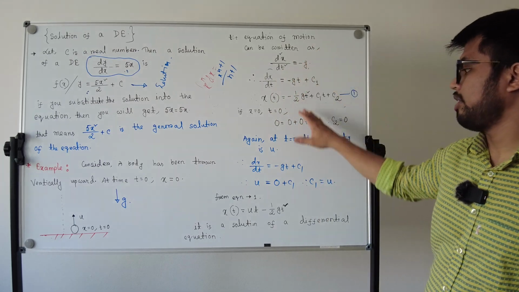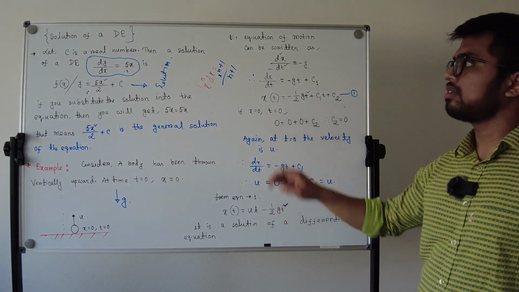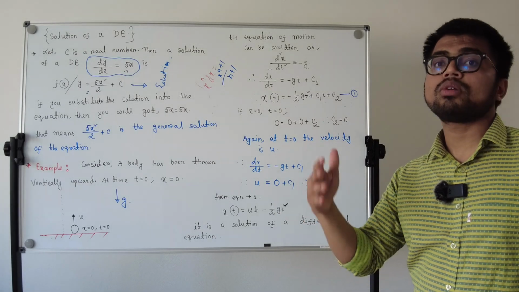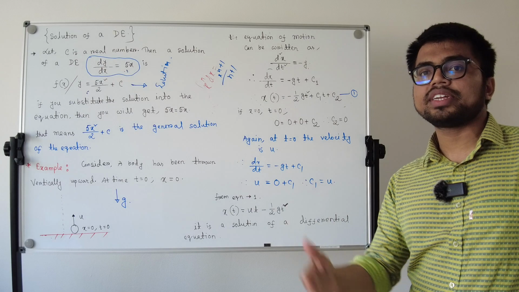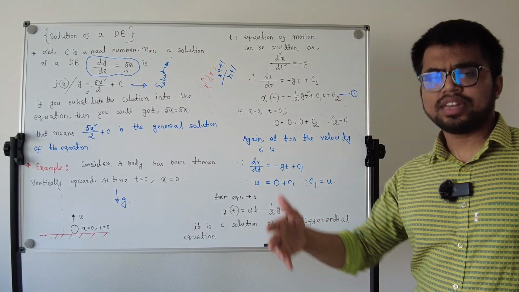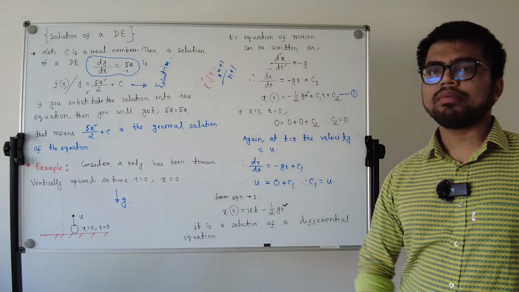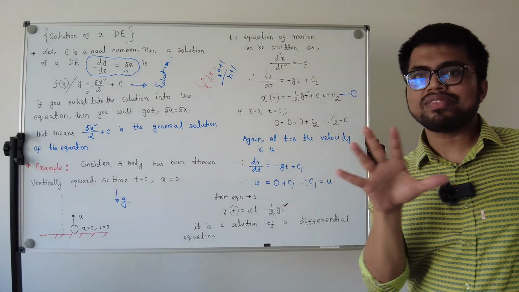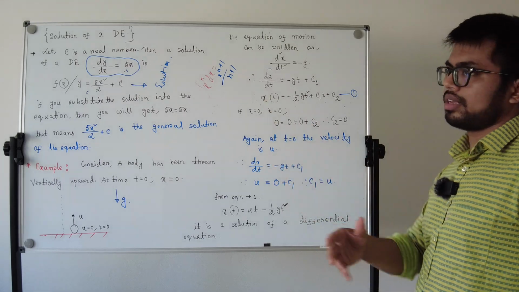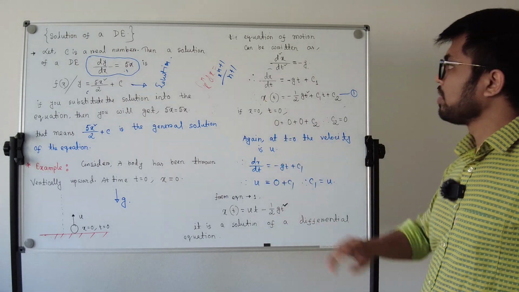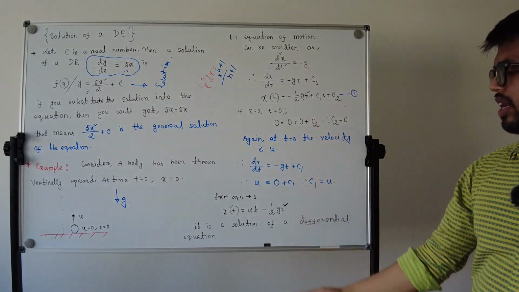So I think you can now understand what a differential equation is, how to solve it, and how many types of differential equation exist. There are a lot of types, but I just described the normal phenomena that you see everywhere. So this is the way to solve a differential equation.